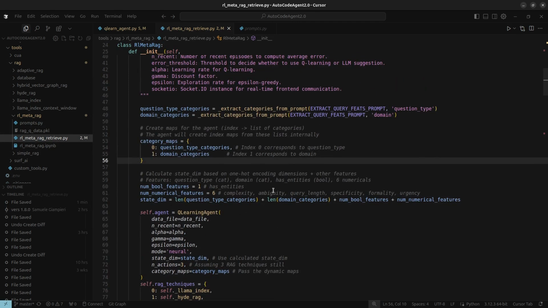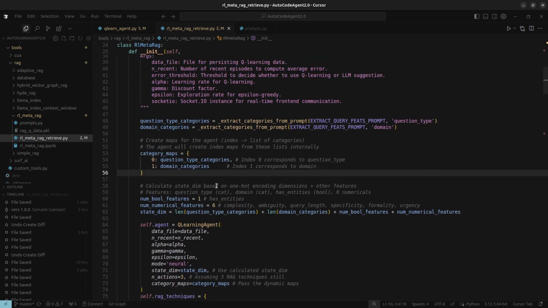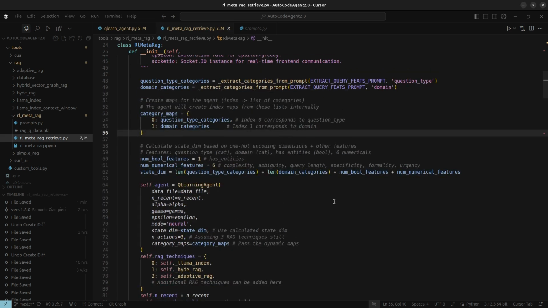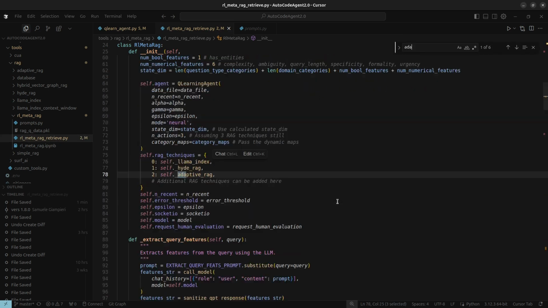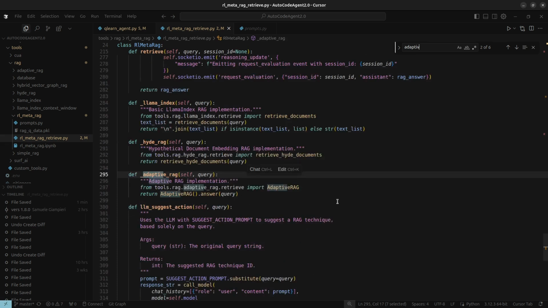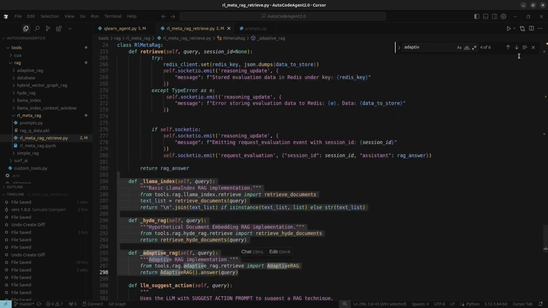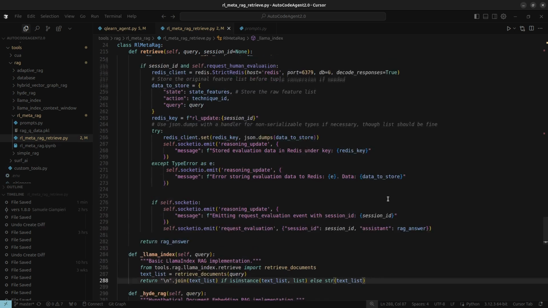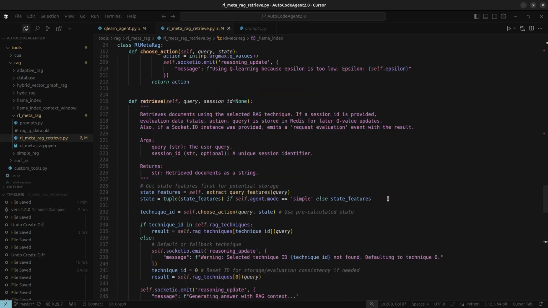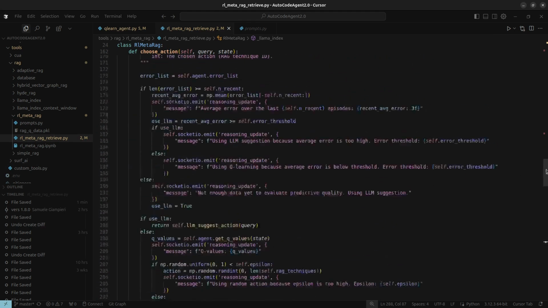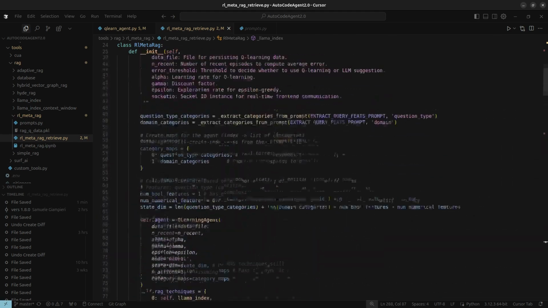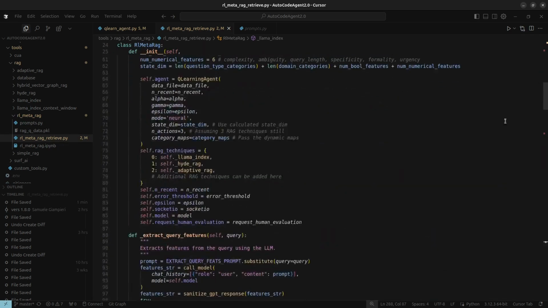This vector is what our RL agent actually understands. Next comes the adaptive action selection. Now the system has to decide which RAG technique to use: LlamaIndex, HyDE, or adaptive RAG. These are the actions it can take, and this is where the smarts come in. The system keeps an eye on how well the DQN agent has been doing recently by looking at its average prediction error over the last few times it made a choice.